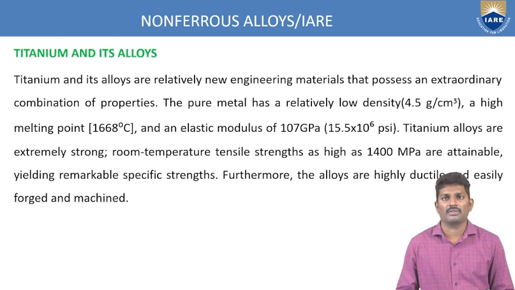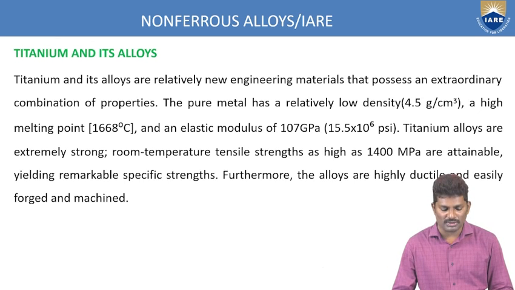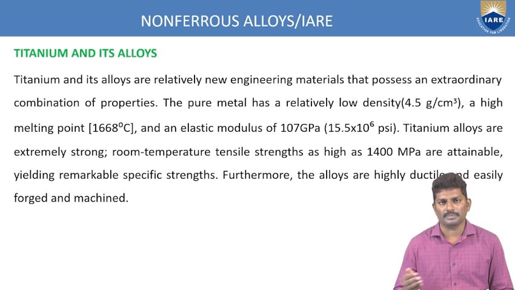Again, these types of titanium are very new to the engineering materials and possess an extraordinary combination of properties. So compared to aluminum and copper, titanium has more improvement in the properties. So like that, different materials come based upon the compositions that we are adding.